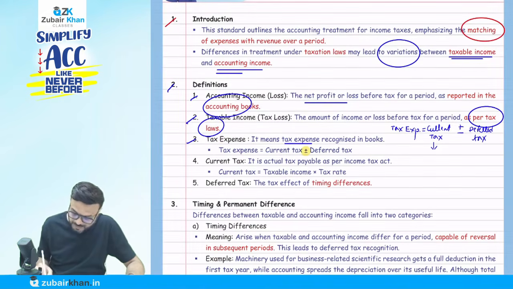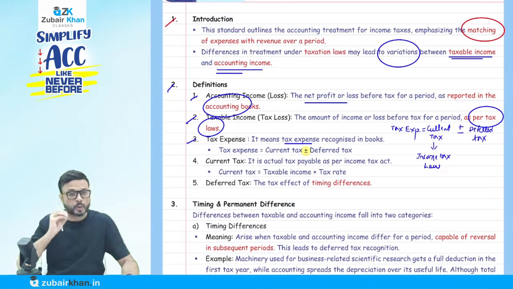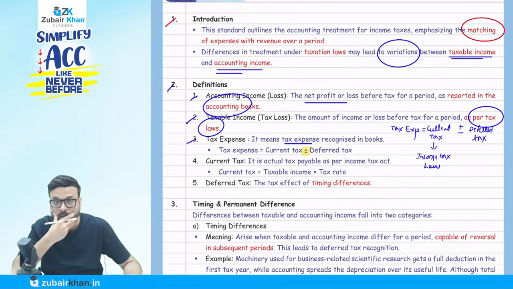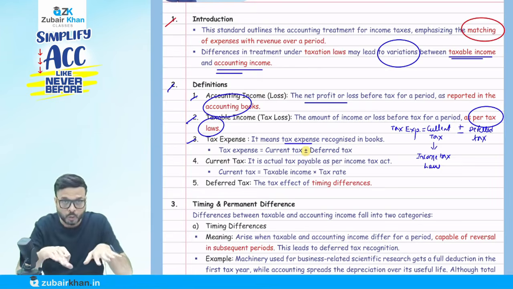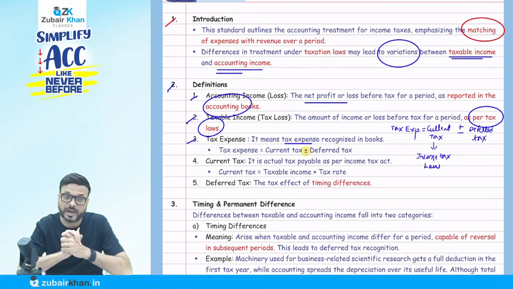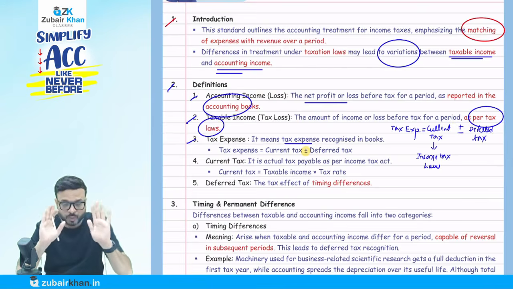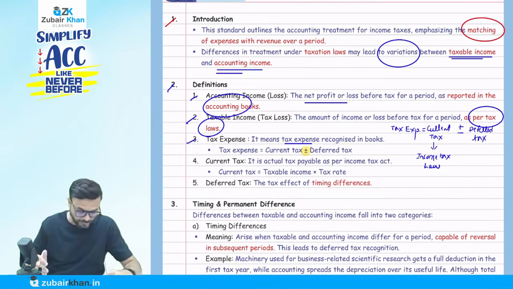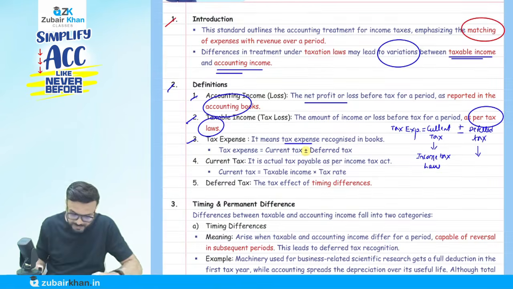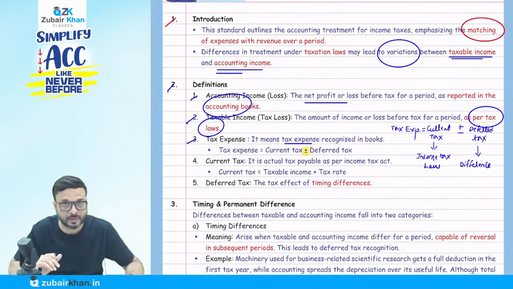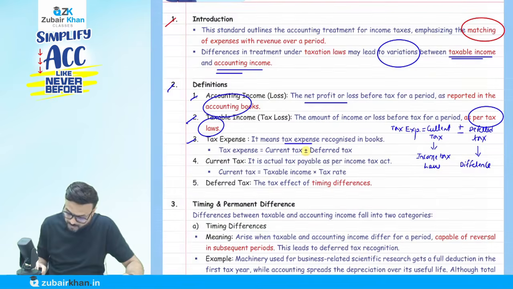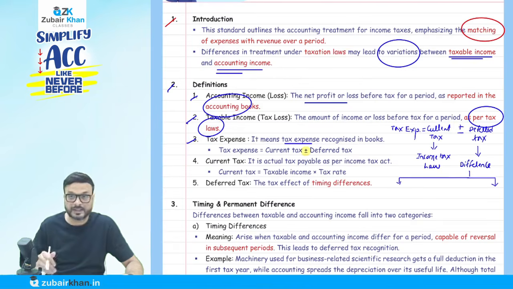Current tax is coming as per the income tax law, so we are going to pay the tax as per the income tax law. But Accounting Standard 22 tells us that we have to record the complete tax due to the matching principle, so on differences only. This deferred tax is basically because of the difference between the accounting profit and the taxable profit. But what kind of difference are we talking about? As I told you, up to a certain type of difference only can we recognize it.